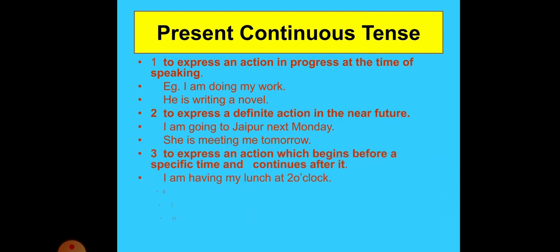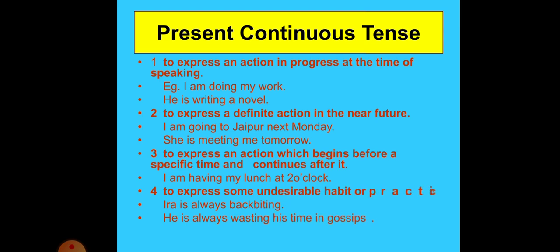And present continuous tense also tells about the definite action in future time also. The first example for the action in progress is I am doing my work, I am teaching you tenses. Now this activity is going on. Second is for the definite action which will take place, like you are going somewhere, so you can also say I am going to Jaipur next Monday.